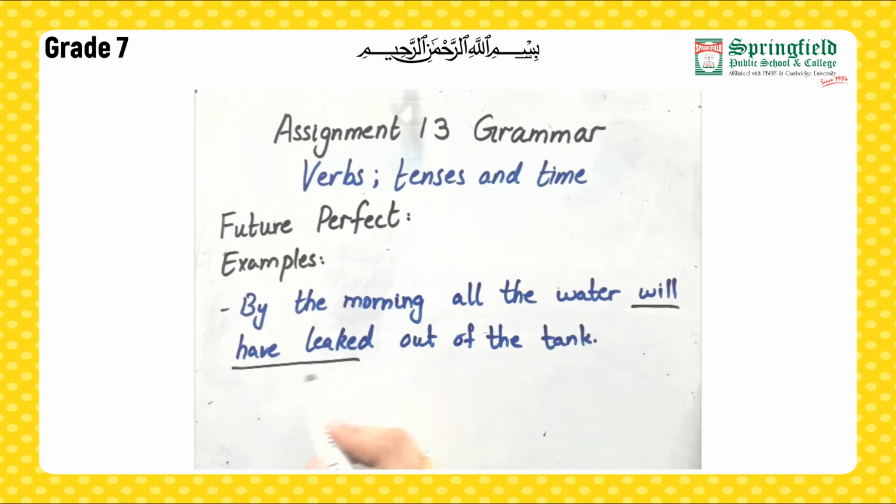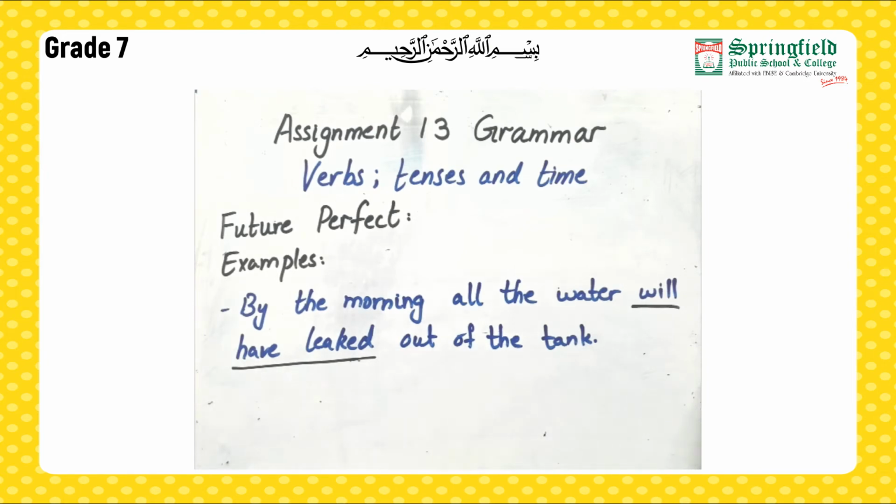Will have leaked. So you are talking about future, then you're talking about perfect, right? You're not supposed to say tense though, but we are talking about future perfect. Fine, so we will use will have and third form of verb. By the morning, all the water will have leaked out of the tank.